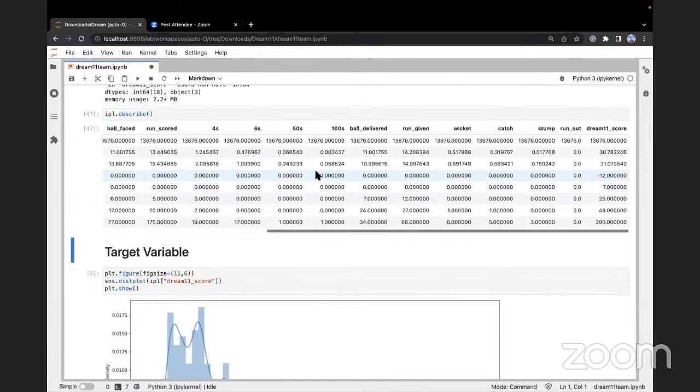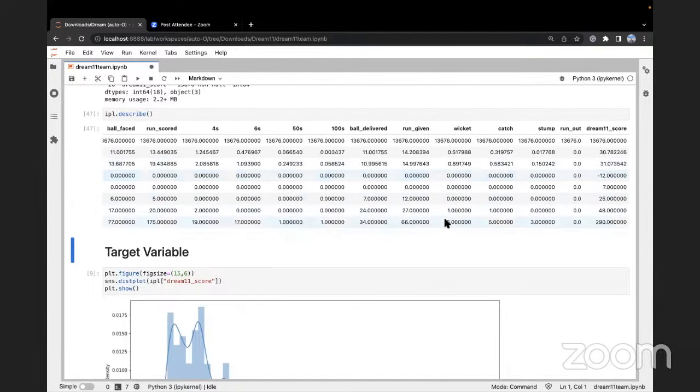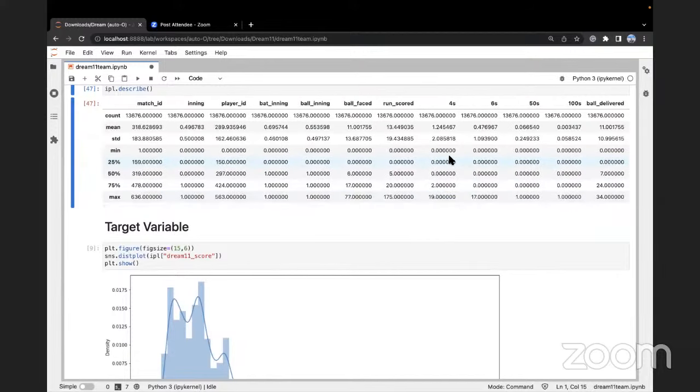Okay. So suppose, for example, what is the maximum number of wickets taken in an individual match? You can see 6 is the maximum. Right? Maximum number of catches taken is 5. These are all interesting factors.